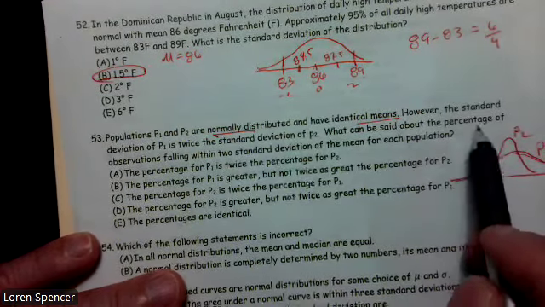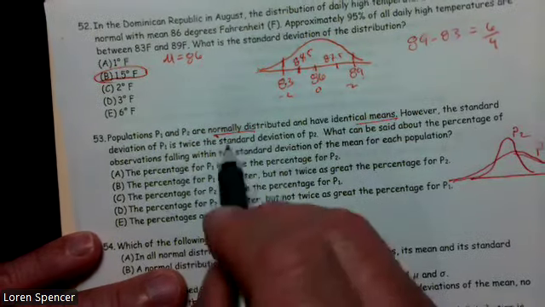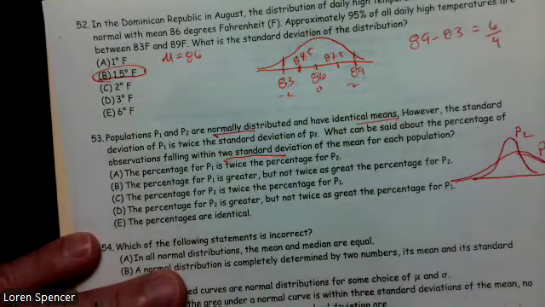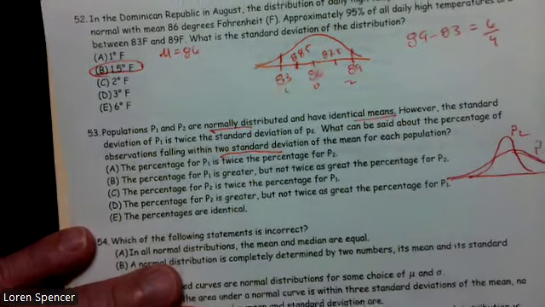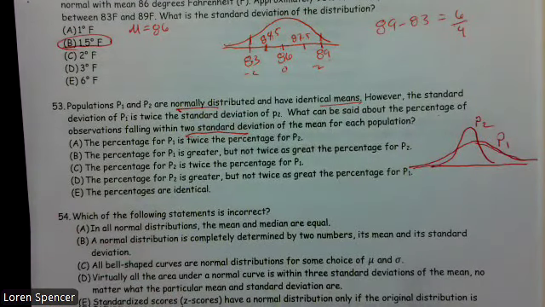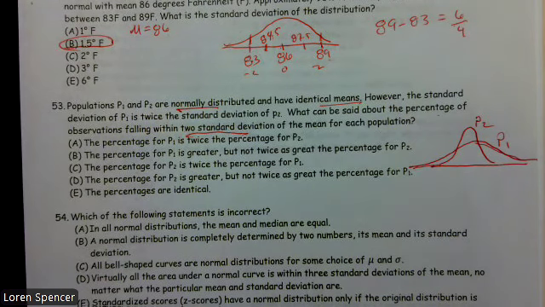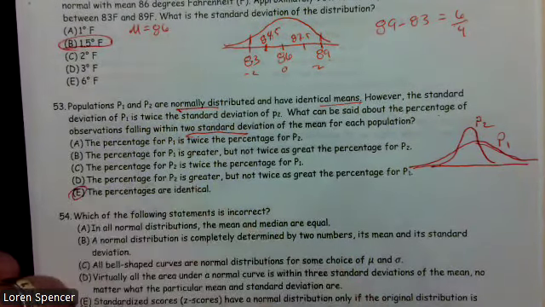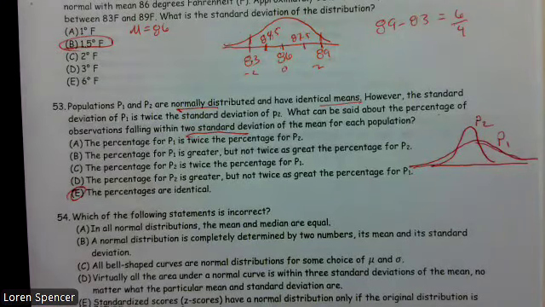What can be said about the percentage of observations falling within two standard deviations? Oh, they're the same, because it doesn't matter what the mean is or what the standard deviation is. It's 95% for both of them because it's a normal curve. The percentages are identical. That's 53, E.